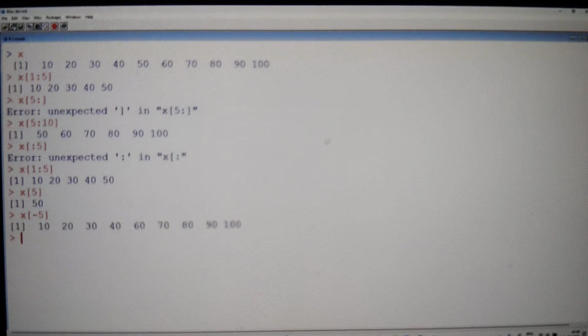See that? You can see the output, 10, 20, 30, 40 was there, but there is no 50. 60, 70, 80, 90, 100 is there. So whatever elements you require, you have to specify. Whatever elements you don't require, then simply you have to specify as a negative position, guys. Then you might get it out.